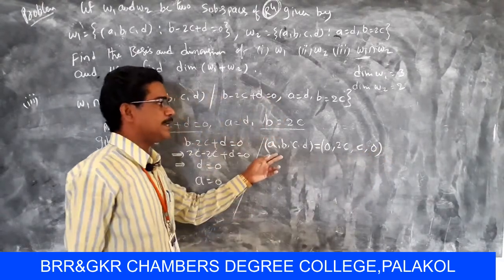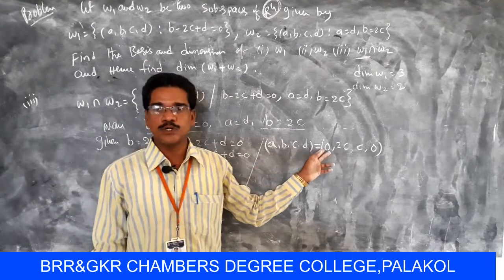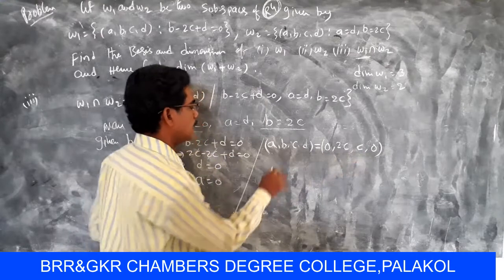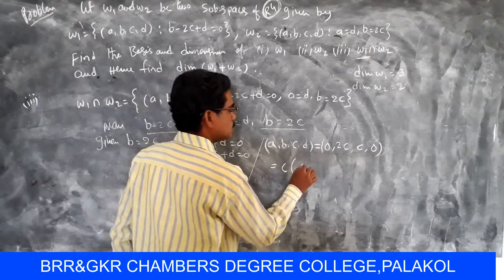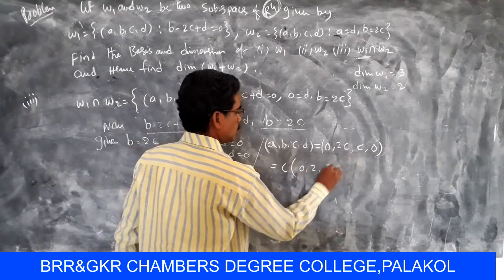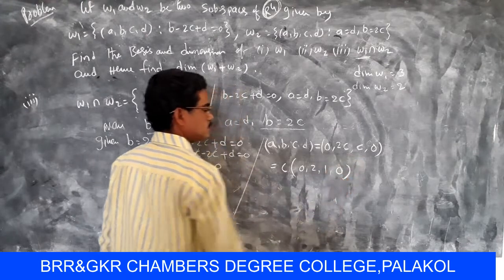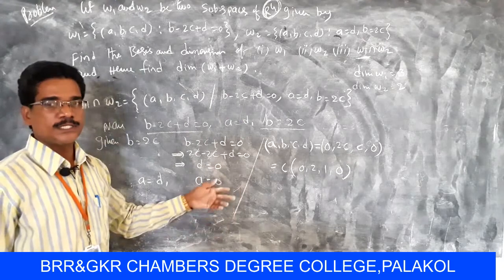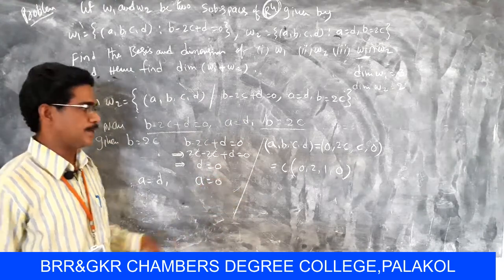So (A, B, C, D) is converted into (0, 2C, C, 0). There is a common element C, so (0, 2, 1, 0). So C into (0, 2, 1, 0). This is the basis of W1 intersection W2.